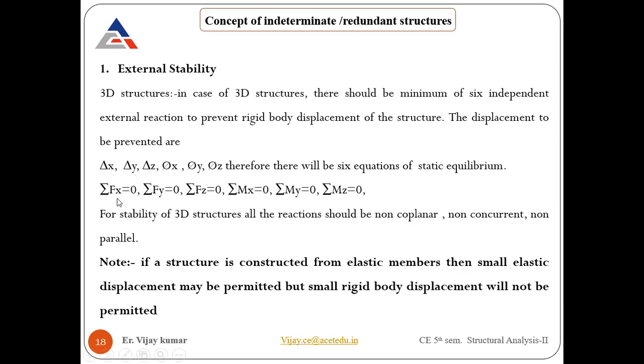So the sum of horizontal force is equal to 0, the sum of vertical force is equal to 0, and the sum of force in the Z direction is equal to 0. Mx, My, and Mz, the sums of moment about X, Y, and Z, should be 0.